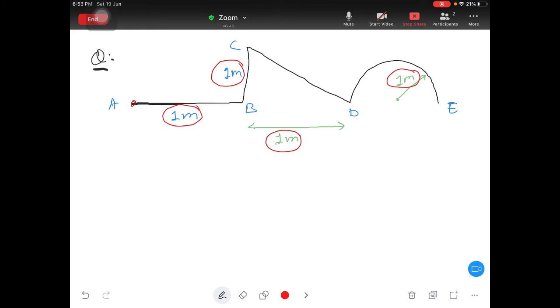Now person is starting from A and it is traveling like this: A to B, B to C, then C to D, then traveling on semi-circular path. It is circular path, so it is making semicircle and reaching to A, reaching to E. Okay, find out the distance and displacement. Try.